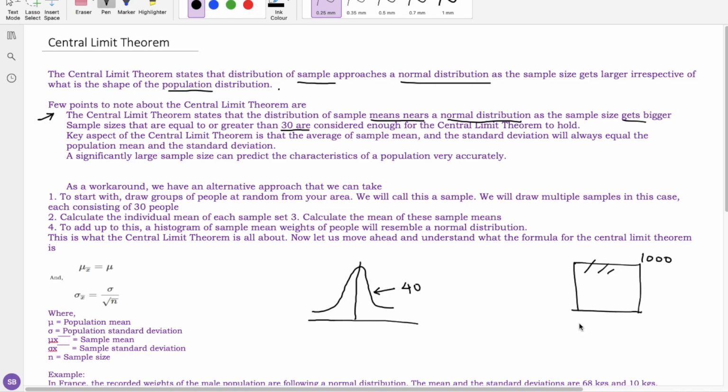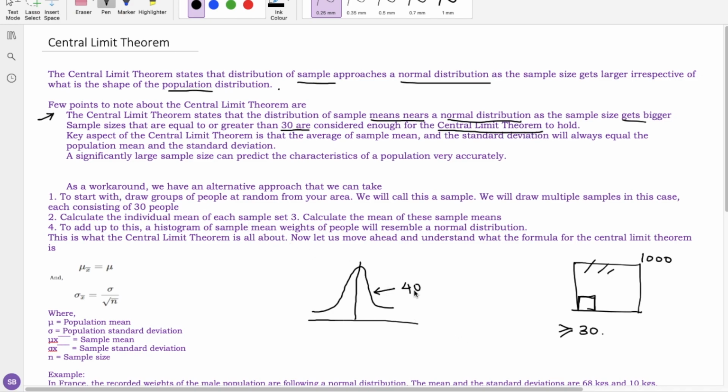I must take a small portion of the forest consisting of greater than or equal to 30 trees. My sample size must not be less than 30. If the sample size is greater than or equal to 30, then the central limit theorem will be true for the sample.